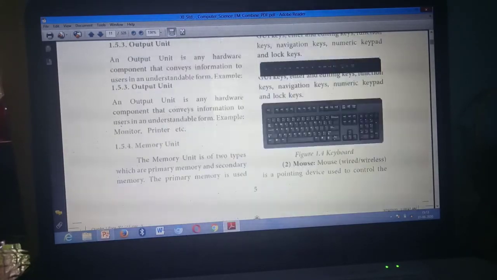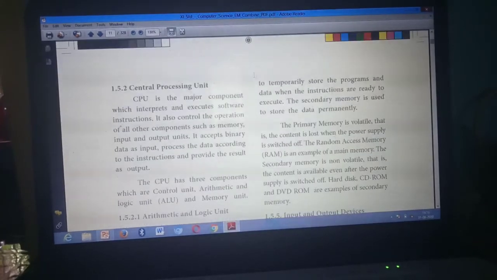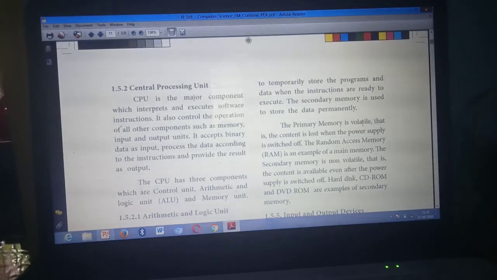The primary memory is used to temporarily store programs. Secondary memory is this one. First point you can write: primary memory is used to store the programs temporarily. Then what's the first point of secondary memory? This one: secondary memory is used to store data permanently. Then second point: primary memory is volatile, and secondary memory is non-volatile.